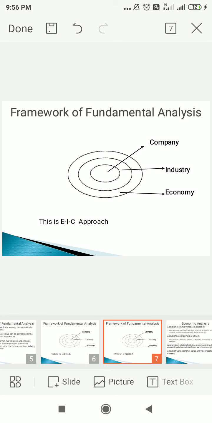For example, financial analysis. Financial analysis means it involves analyzing the financial statements of the company. For financial statements, you can take the example of the balance sheet and the profit and loss account. What does the balance sheet show? The balance sheet shows the status of the company's financial position at the end of the year. So with the help of that balance sheet, we can understand financial analysis. Again, what is meant by profit and loss account? Already you have studied it in accounting management. Again, I will tell you, it shows the profit and loss made by the company during a period.